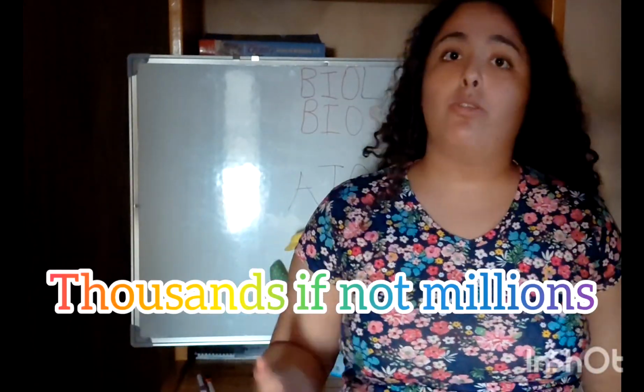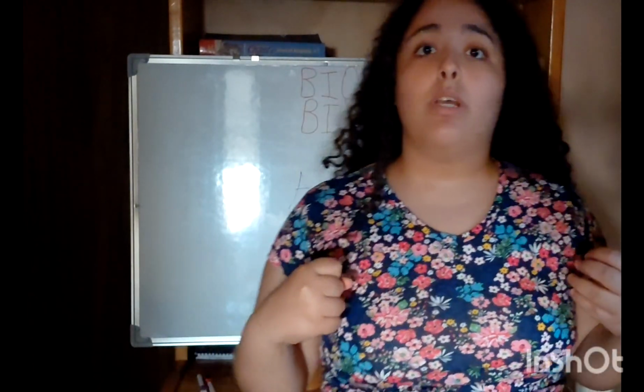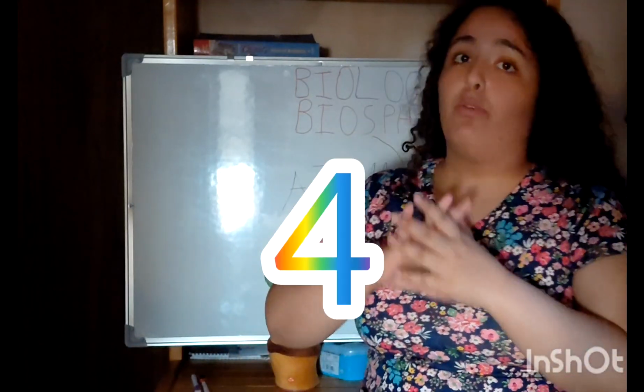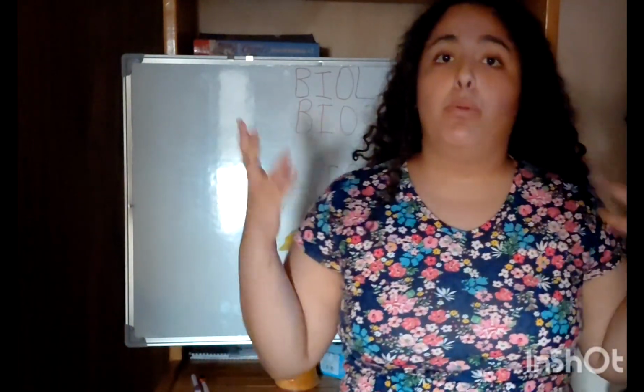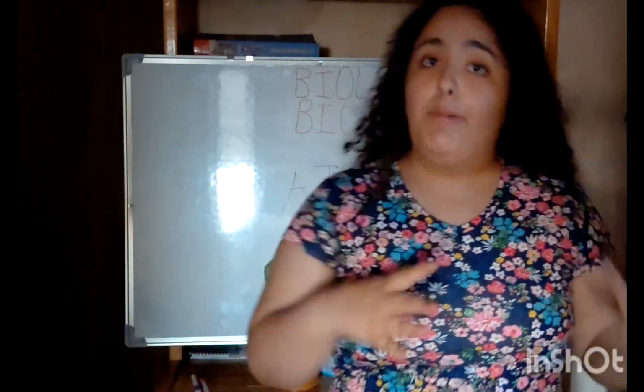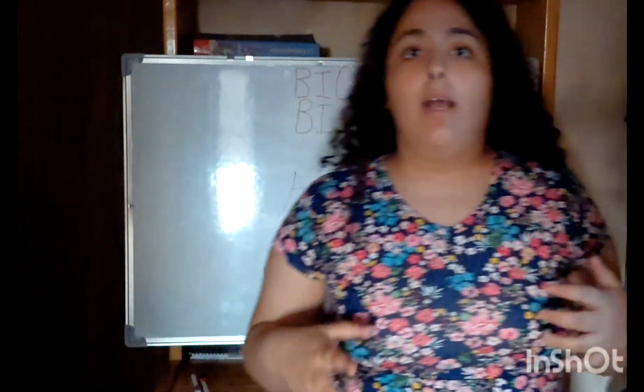Now we will move to what's called tissues. Thousands, if not millions, of your cells will cooperate with each other to form what's called tissues. Tissues in humans have four types: epithelial, connective, muscular, and neural tissue. So all of those types will cooperate with each other. In plants, we have completely different tissues that will be explained maybe in August.